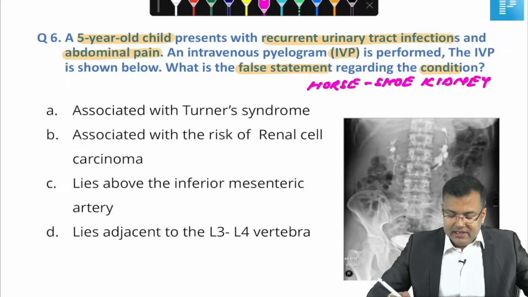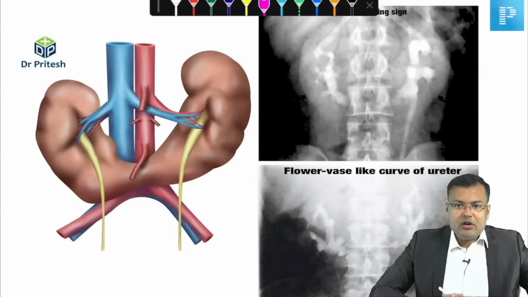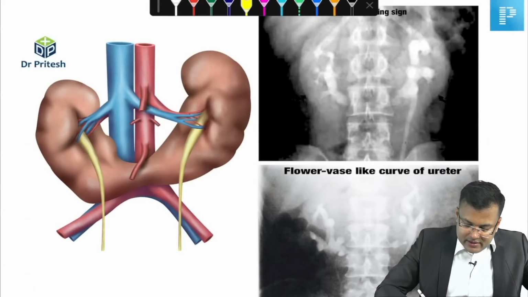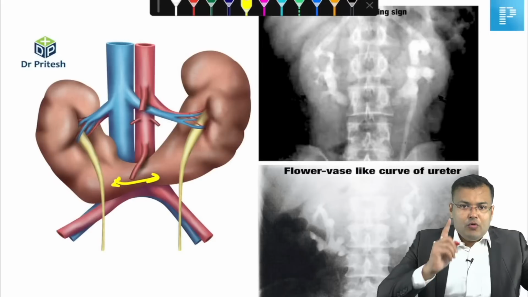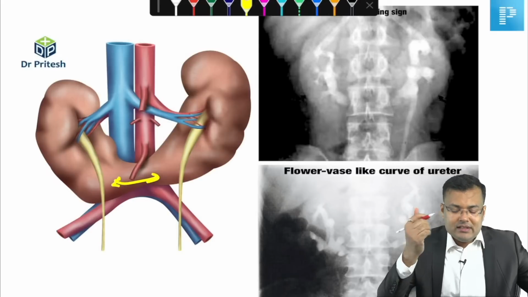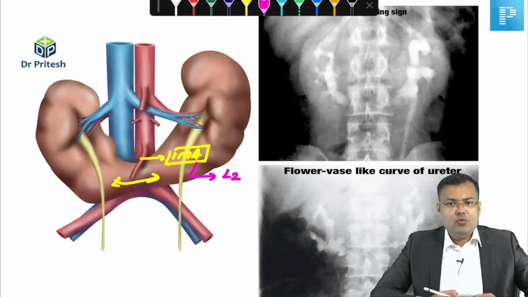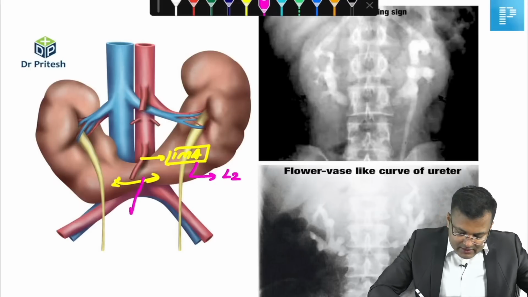What happens? Then we will discuss the question. This is the horseshoe kidney in which kidney is fused at the lower pole. You can see here, it is fused at the lower pole. Which artery is going to prevent the ascent of kidney? You can see here, this is inferior mesenteric artery. What is the level of inferior mesenteric artery? All of you know, it is L2. That's why, what is the level of isthmus? Isthmus is L3, L4.